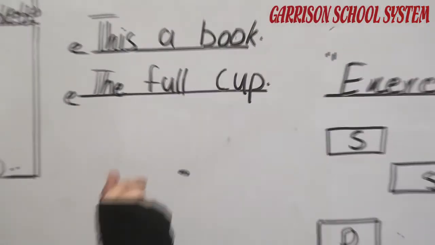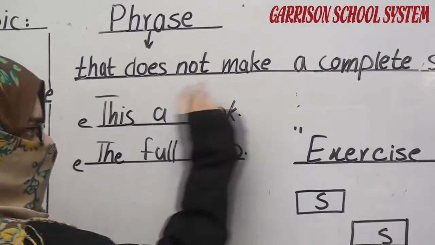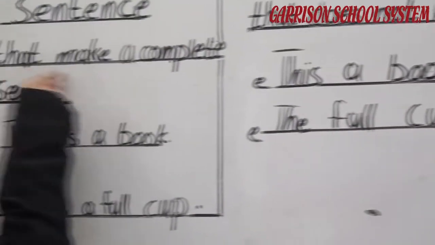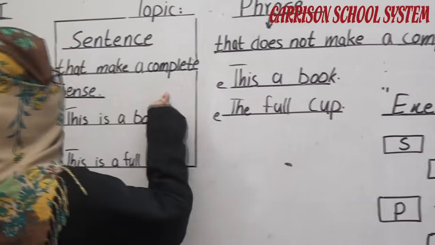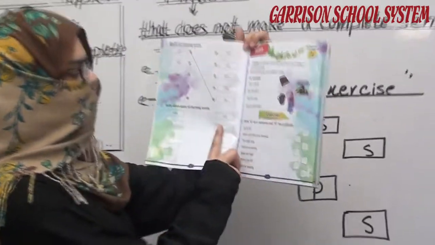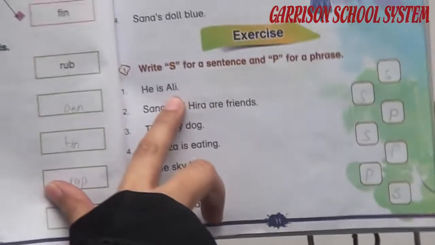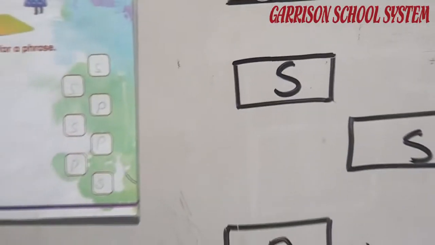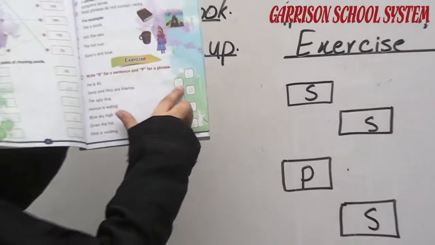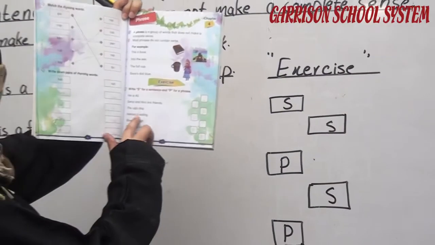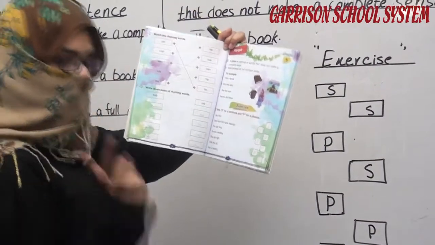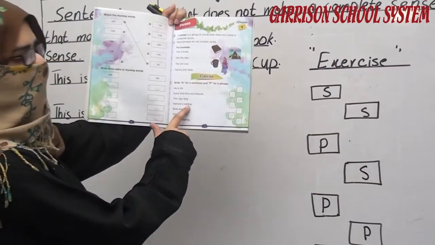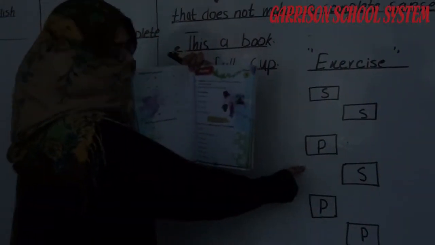Again recalling, phrases are those words that do not make a complete sense, and sentences are those that make a complete sense, a complete meaning. Now here is the exercise. "He is Ali" is a complete sentence, so we write S. "Sana and Hira are friends" is a complete sentence, so we write S. "The ugly dog" is a phrase that does not give you a complete sense. "The dog is ugly" is a complete sense, but "the ugly dog" is not, so it's a phrase.